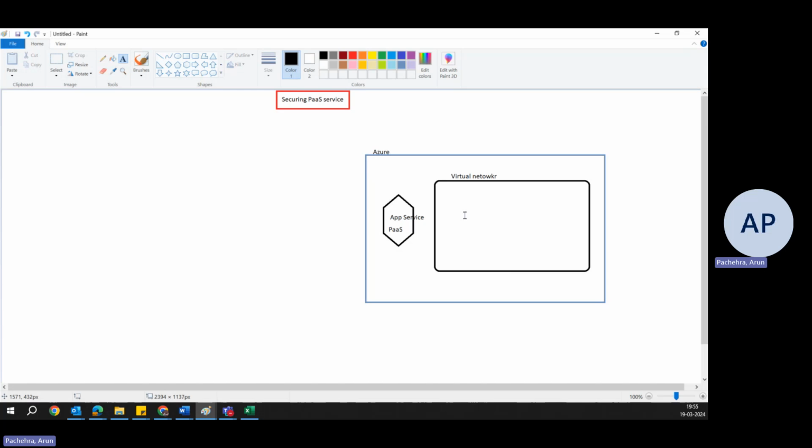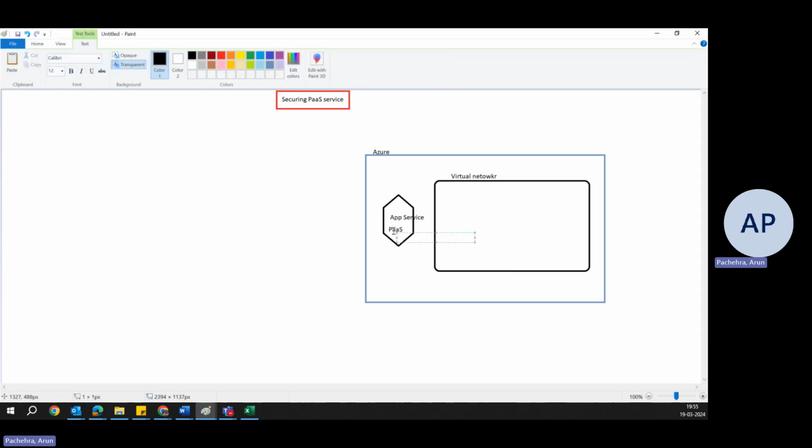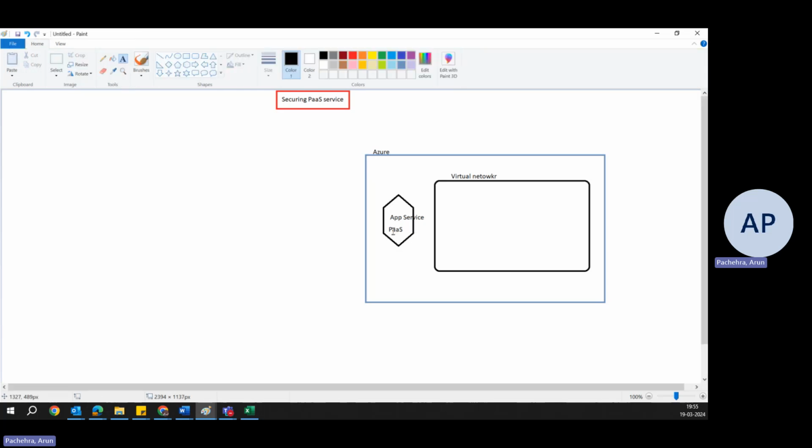Like one of those points is, a PaaS service is a public service, so it has public IPs associated with it right now. It is accessible publicly. For example, there is some guy sitting here. We are not applying any security or anything. In that situation, when you create this App Service, you get a URL, and that URL can easily be browsed from anywhere until you apply the security.